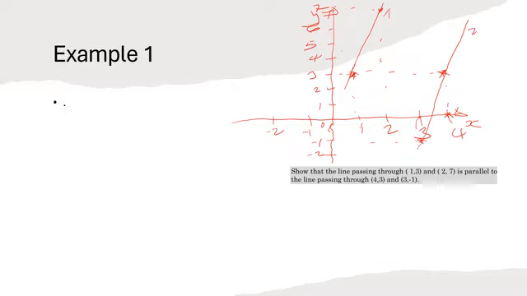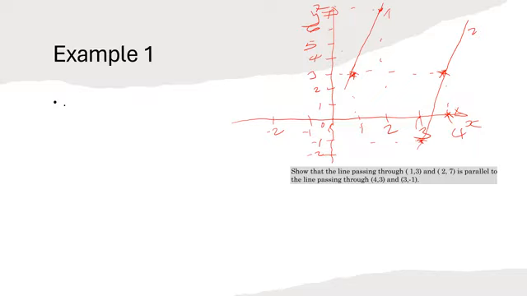So they want us to show that these lines are parallel. Okay, how do we show that? It's simple. We have to make sure that the gradient of line 1 and the gradient of line 2 are the same. Okay.